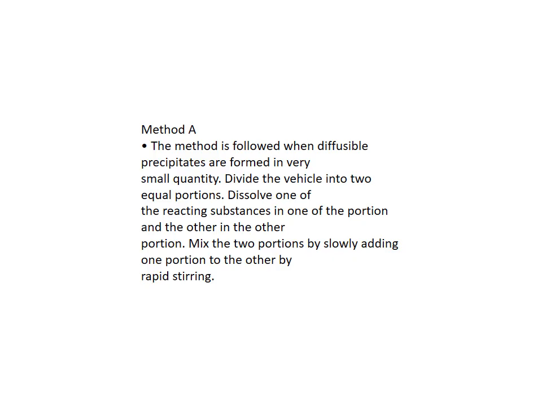Now the first ingredient is in dissolved form, and the second ingredient is also in dissolved form, so there is no free alkaloidal salt or alkaline substance. It is in solution form. Then we mix these two portions by slowly adding one portion to the other with rapid stirring. By this method A, we can overcome the precipitate formation.